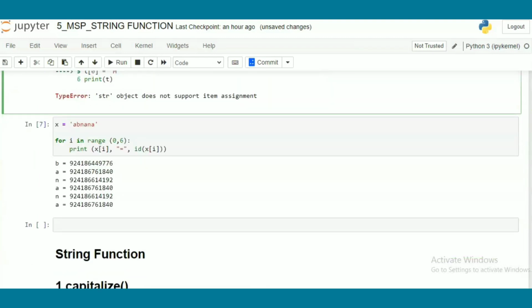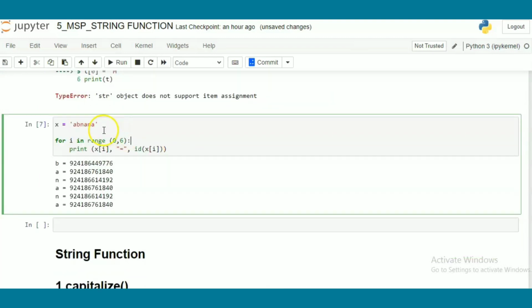There's one more point to keep in mind regarding how memory is allocated for a string. If you observe x equal to banana, how will this word be stored in memory? When we store these characters in memory, the memory maintains a dictionary, where every memory address is associated with one character.